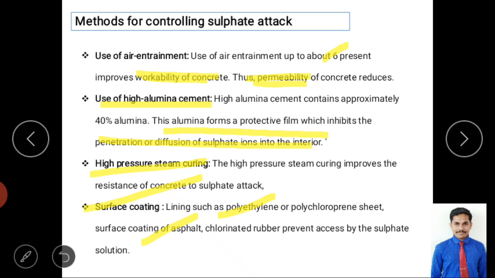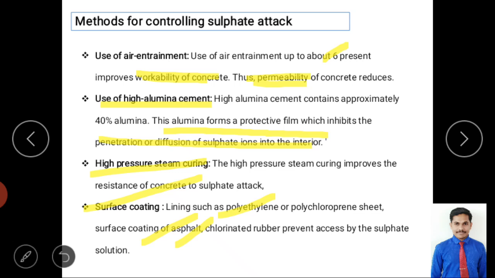For example, before using cement we used to have lime powder. Similarly, before tar or bitumen, earlier they used asphalt, right? So if you make a coating of asphalt or polyethylene or even some rubbers, if you use them on the surface as a coating, there is less sulfate attack.